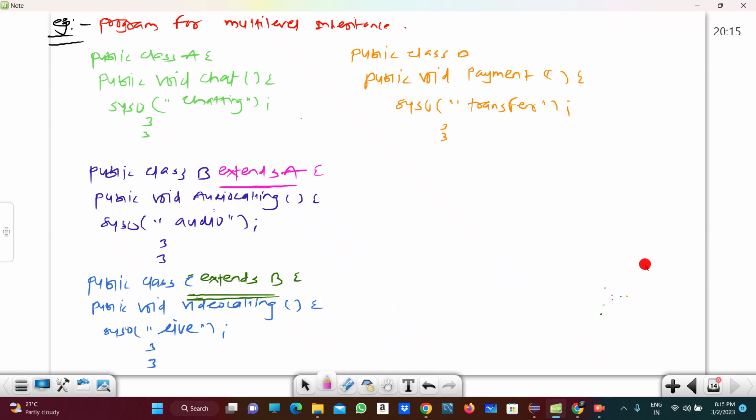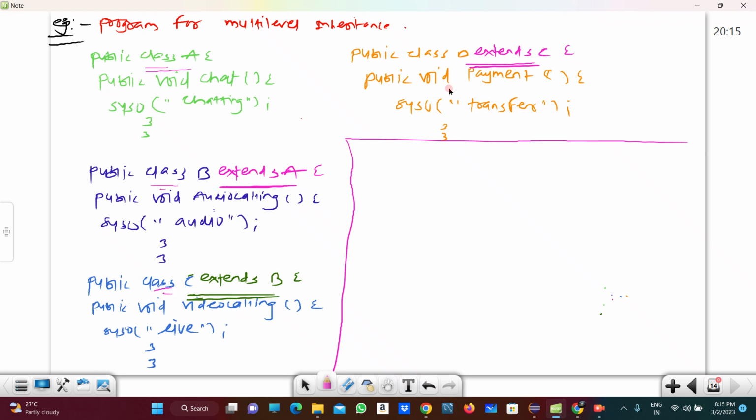Here also we have to extend, so D extends C. So we are taking four different classes, class A, class B, class C, and class D, and we are extending the properties one to another.